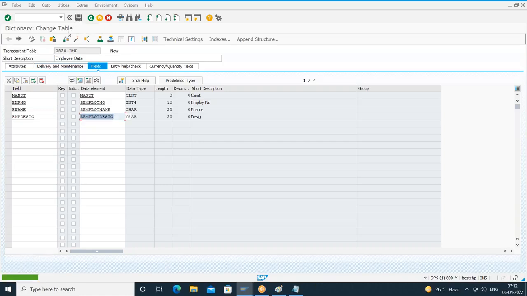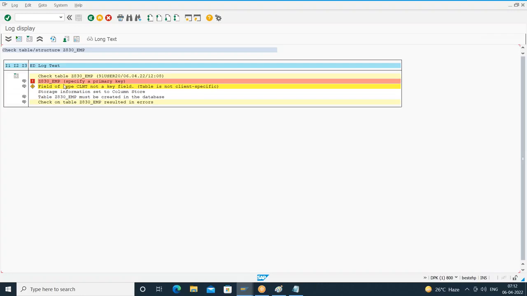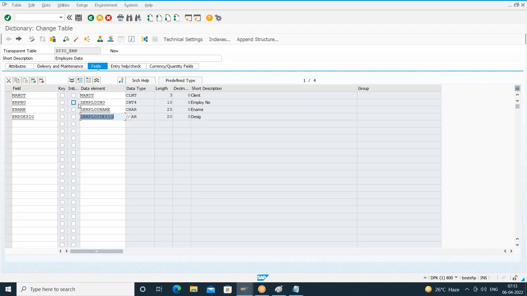I have to give the primary key. So check for the syntax error. What is that? Specify a primary key. This is a client dependent table. So in a client dependent table, generally you'll have a minimum of 2 primary keys. If I make only MANDT the primary key, save it. It is allowing me. Check for the syntax error. Activate your table. Now, can anyone tell me, if I leave the table like this with only MANDT as primary key, what will happen?